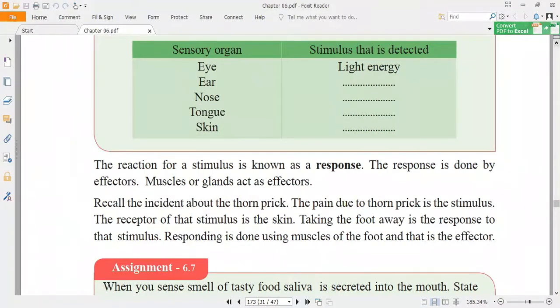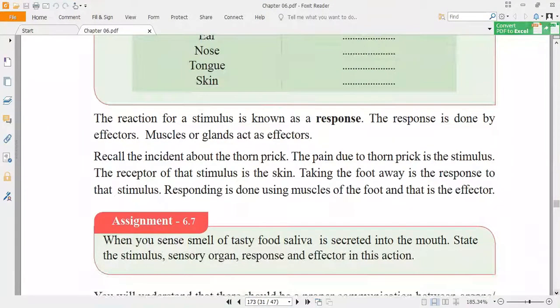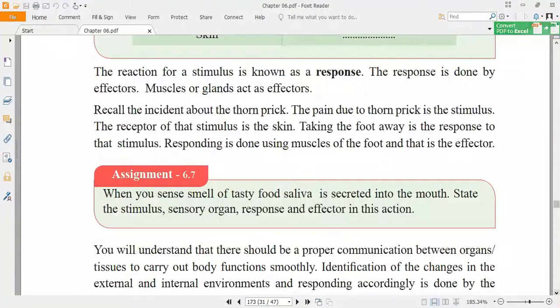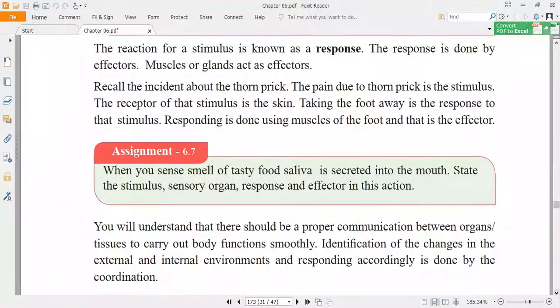And now let's check another example here. They have given in assignment 6.7, right? When you sense the smell of tasty food, saliva is secreted into the mouth. State the stimulus, sensory organ, response and effector. So you have to state separately. So when we sense the smell of the tasty food, saliva is secreted. So what is the stimulus here?